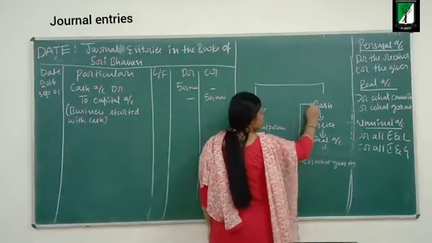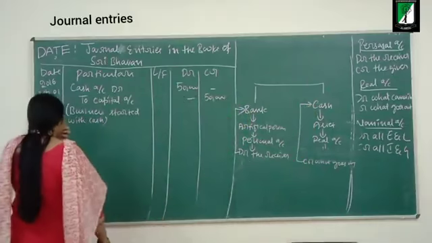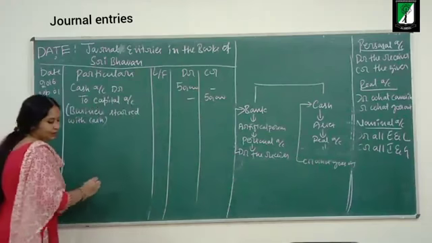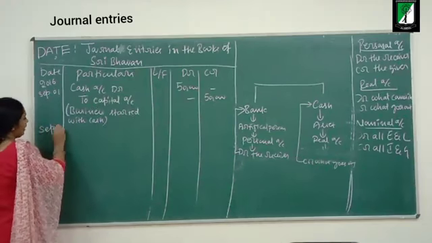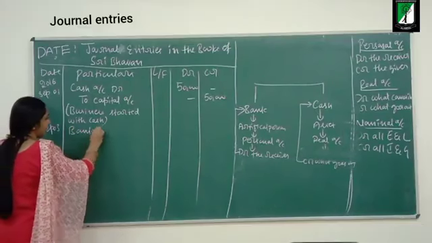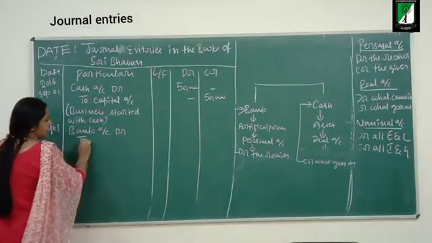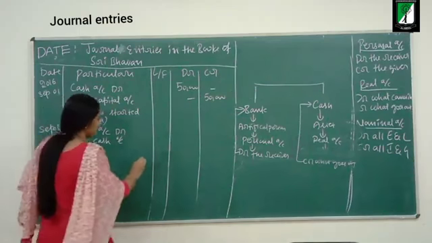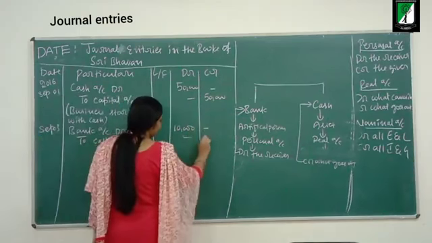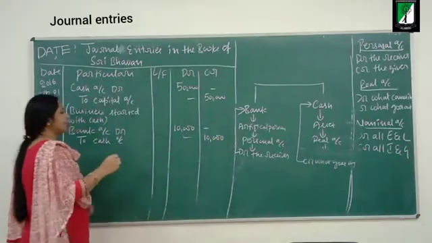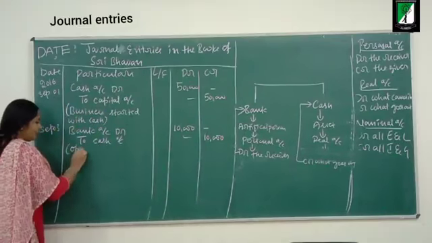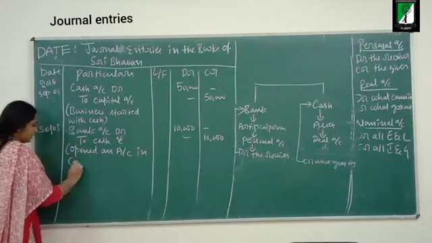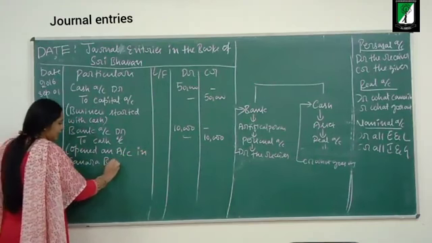So what should I do? I should credit cash. So what is the journal entry? What is the date of the transaction? September 3rd. What should I debit? Bank account. Bank account debit to cash account. The amount is 10,000. Now the narration: Opened an account in Canara Bank.